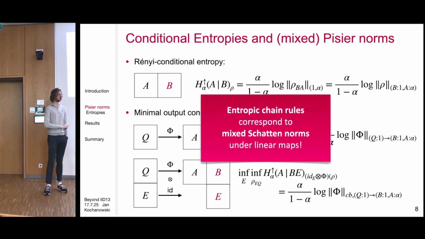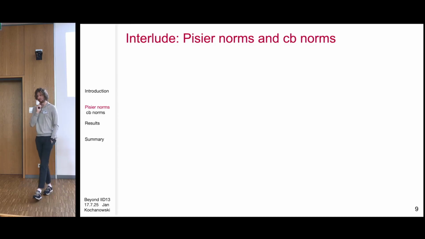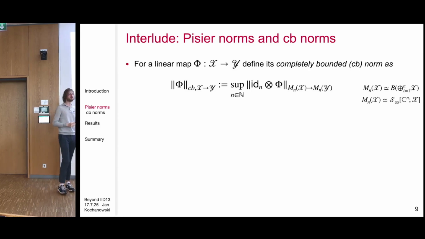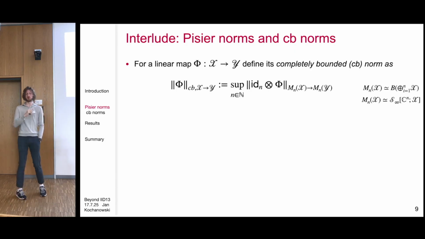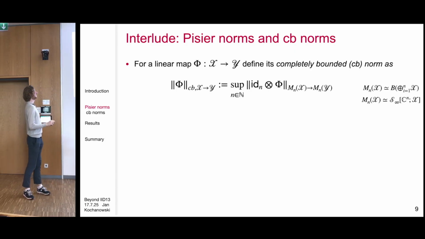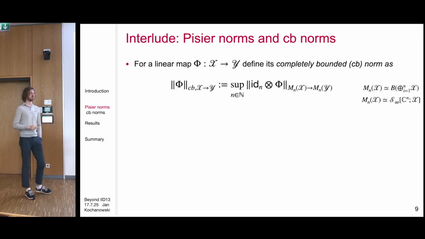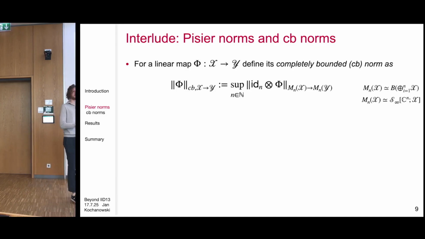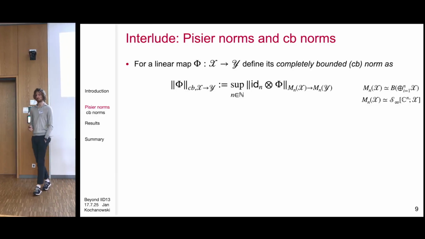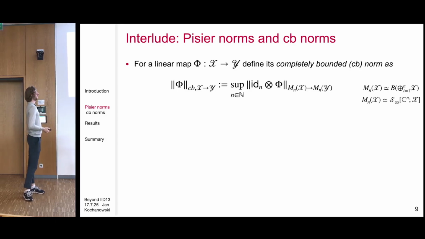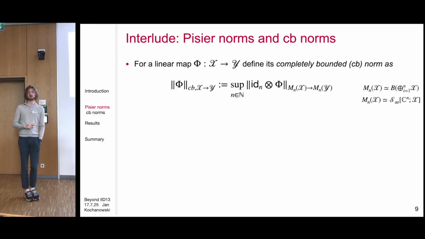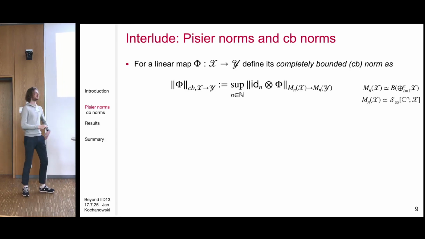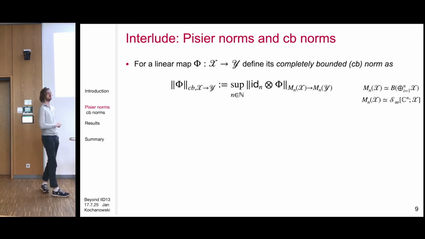Okay, now I promised I would talk a bit about completely bounded norms. So I want to do this now. The way that you would usually define a completely bounded norm between operator spaces or between Banach spaces is you take its nth amplification, and then you take the map from M_n(X) to M_n(Y), and you take the supremum over all n. This is how you define the completely bounded norm. Now it turns out that this M_n(X) is isometrically isomorphic to S_infinity(C^n, X). So in secret, what this is, is infinity, X to infinity, Y.